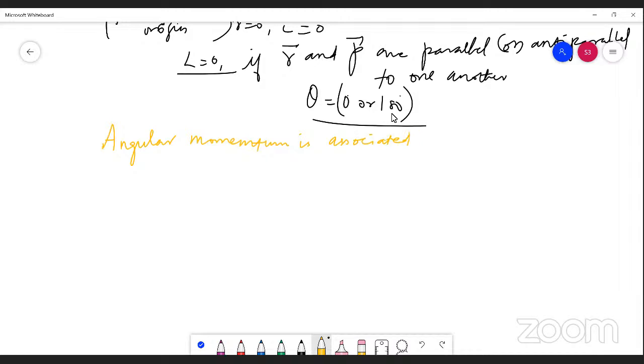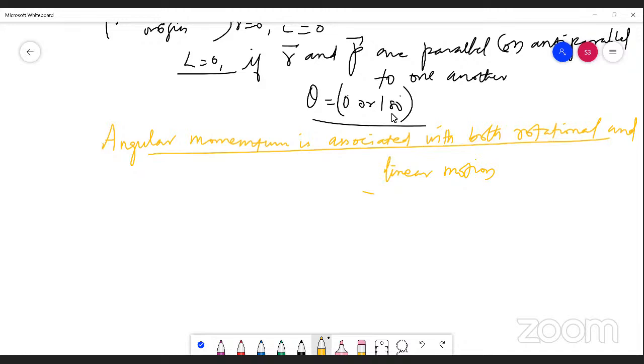Angular momentum is associated with both rotational and linear motion. I can give you a simple example just for your understanding.